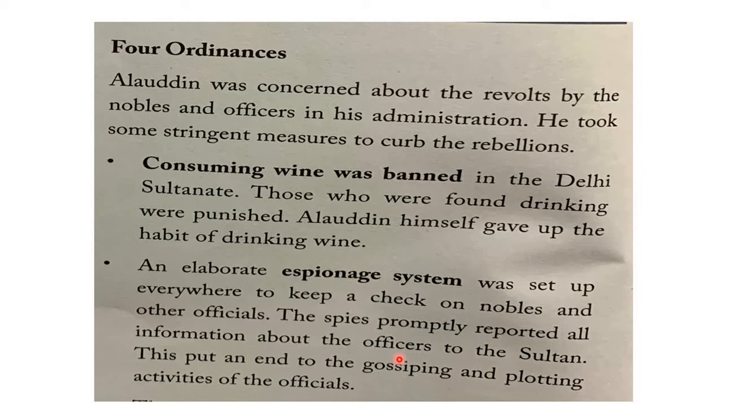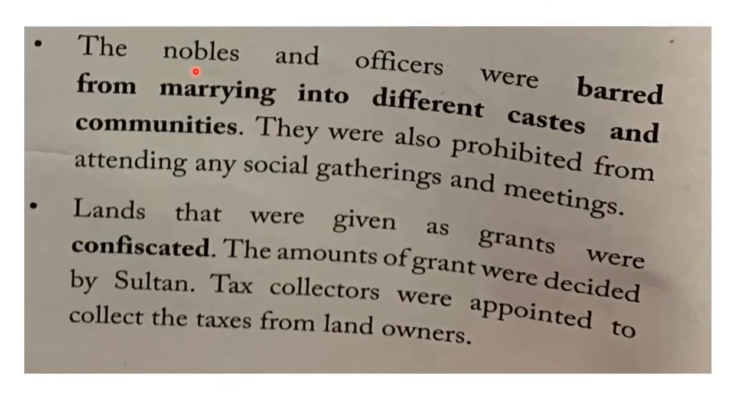Let us see the other strict orders he passed. The nobles and officers were barred from marrying into different castes and communities. Barred means they were not allowed. These ministers and nobles were not allowed to have marital associations with any other castes and communities.